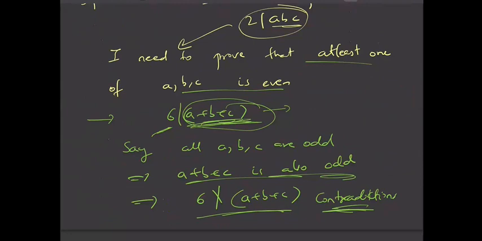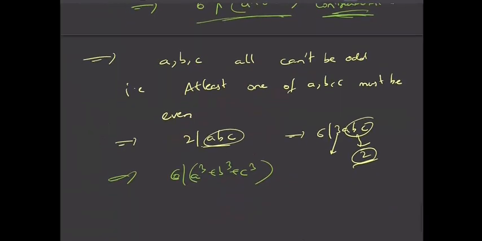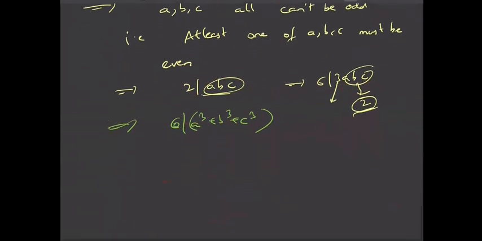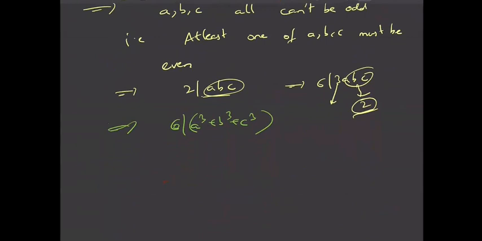I assume that say all ABC are odd. Then if all are odd, then A plus B plus C is odd. But then 6 cannot divide A plus B plus C. But it is a contradiction, right? It is given that 6 divides A plus B plus C. So clearly all ABC can't be odd. That means at least one of ABC must be even. So then 2 will be a factor of ABC, and clearly 6 will divide 3ABC. So finally 6 will divide A cube plus B cube plus C cube. This is the first part of this problem.